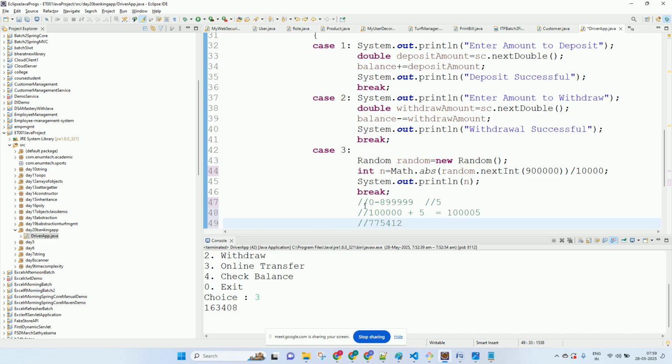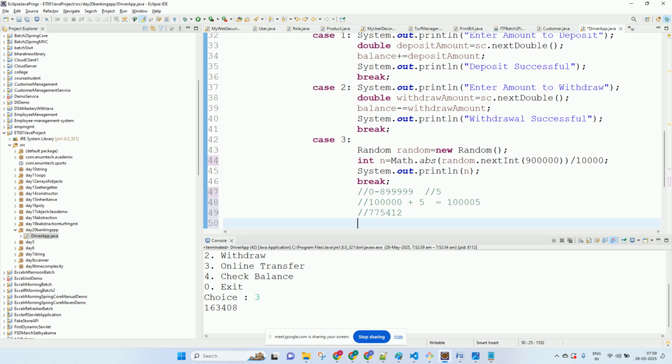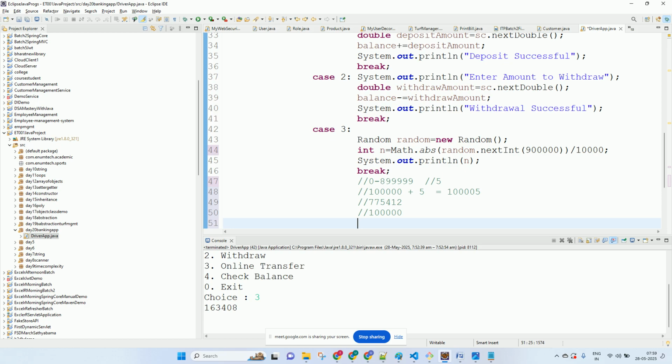It is in this range, correct? Yes or no? So to that, I will add the smallest six-digit number. So what will the actual number be? 875412. Getting it? So this logic has been used over there.